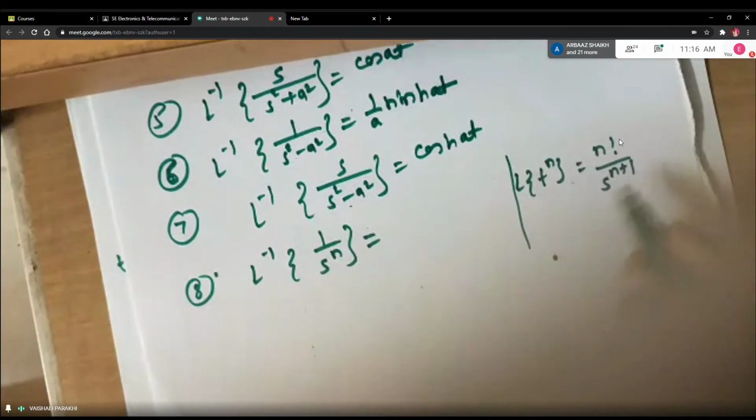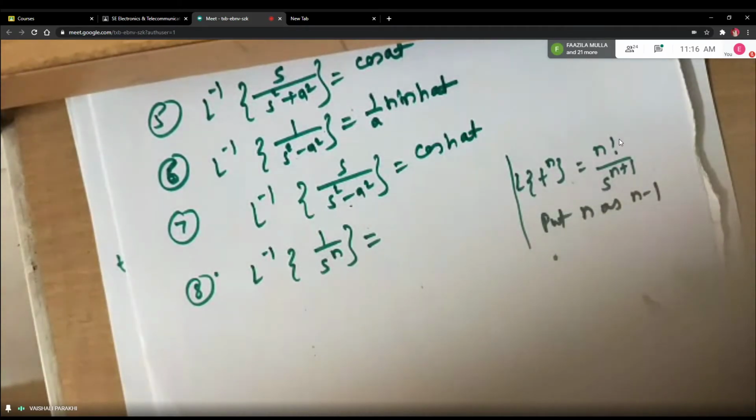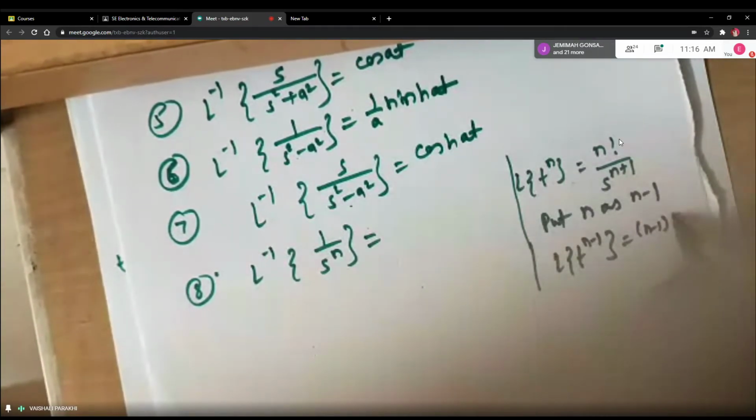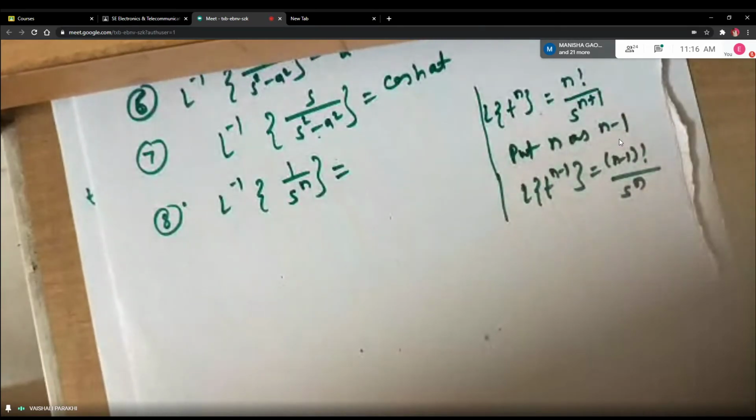So definitely you are going to replace n as n minus 1 because you have to do the corresponding changes, right? So it will be Laplace of t raised to n minus 1 is equal to n minus 1 factorial divided by s raised to n. I have to get s raised to n, but I have s raised to n plus 1. So in the whole formula, wherever there is n, I have to put n minus 1.